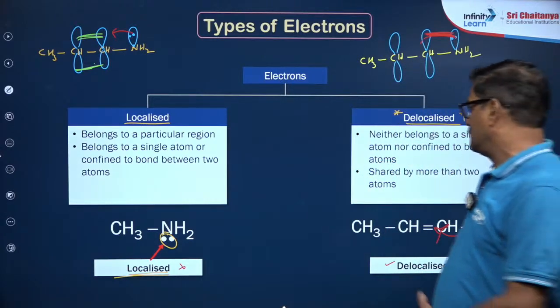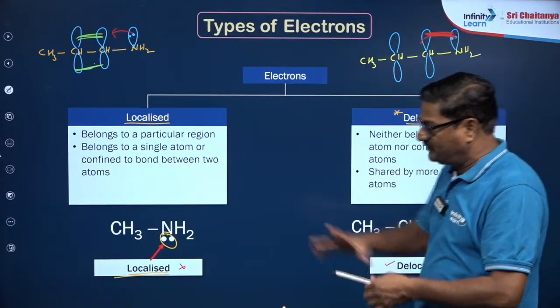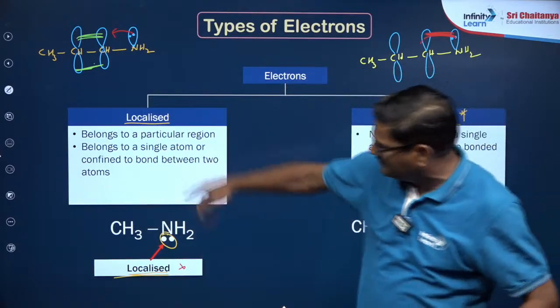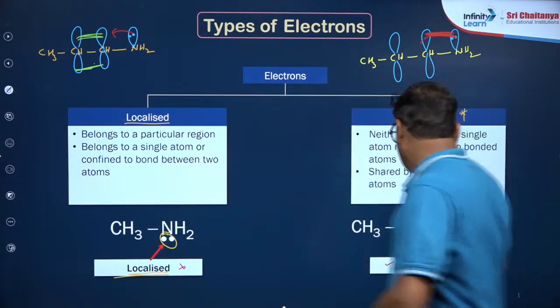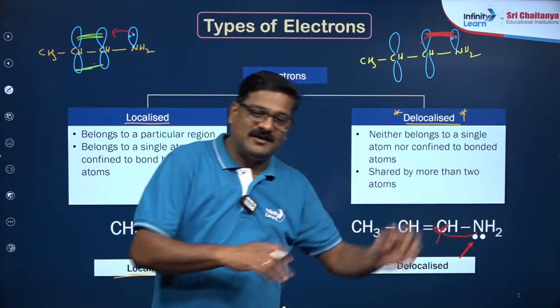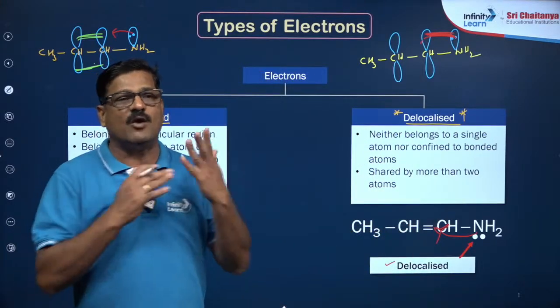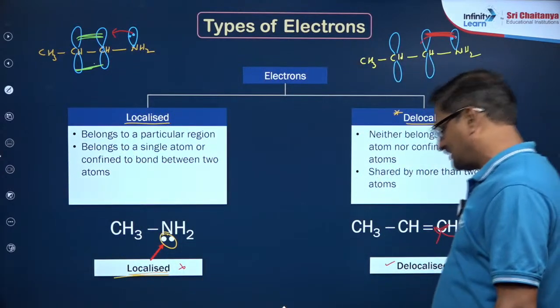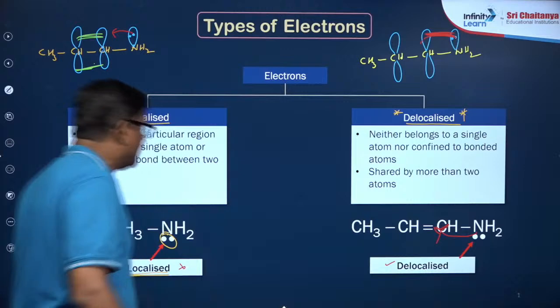So how are we doing? If the electron is fixed on a particular atom, it is localized. And if the electron is moving from one atom to another atom, that is called delocalized. Are you getting it or not? These delocalized systems, how do we identify them?